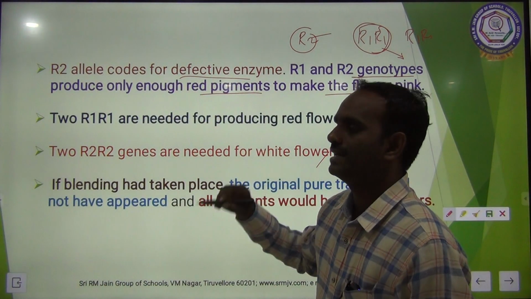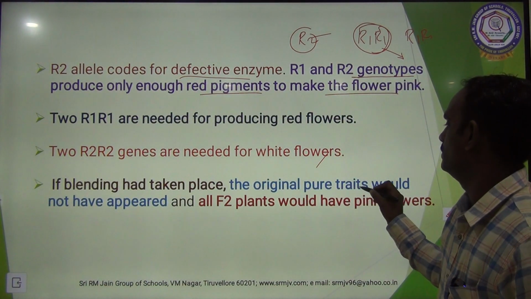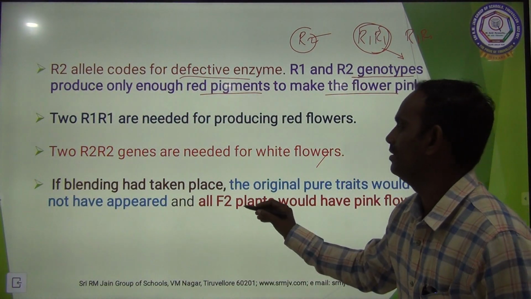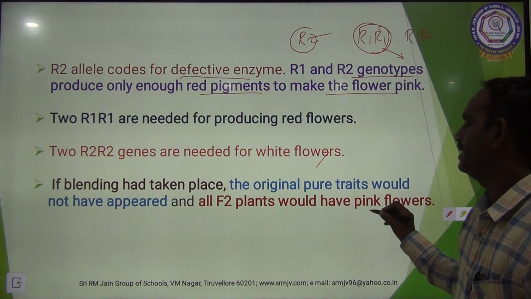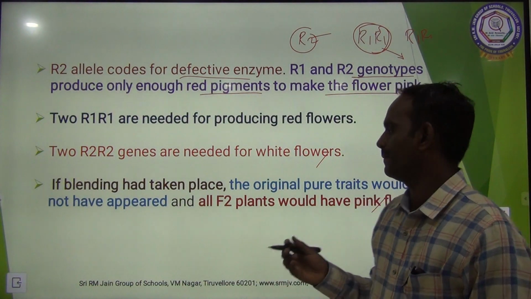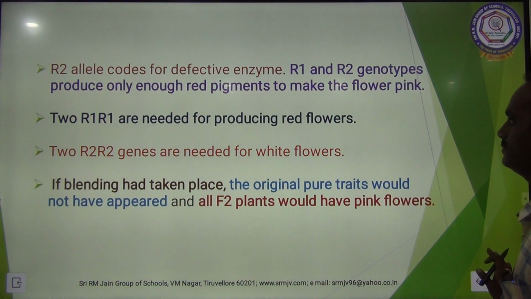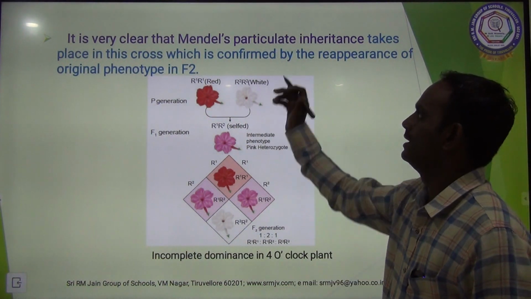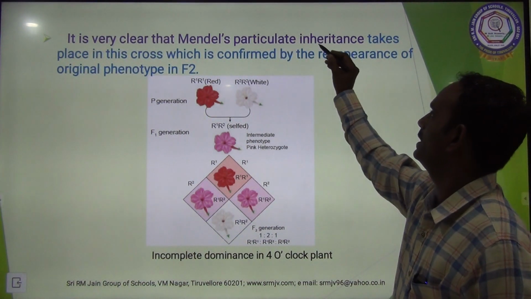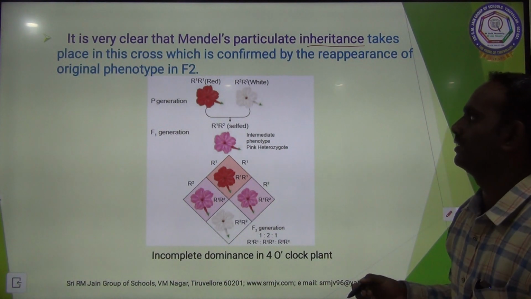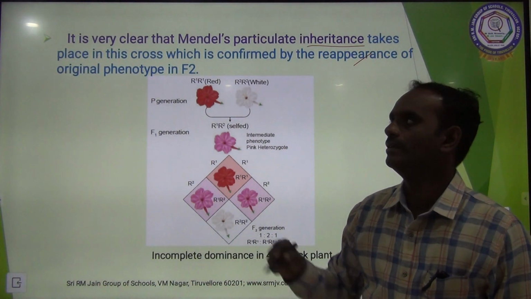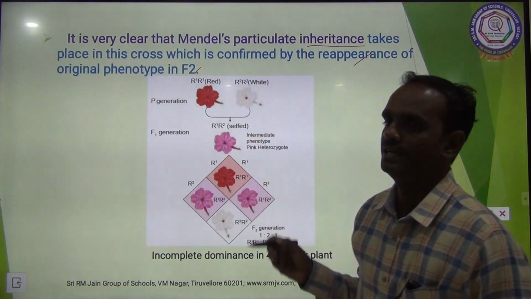If blending had taken place, the original pure traits would not appear, and all the F2 plants would be pink. It is very clear that Mendel's particulate inheritance takes place in this cross, which is confirmed by the reappearance of the original phenotypes in the F2 generation.